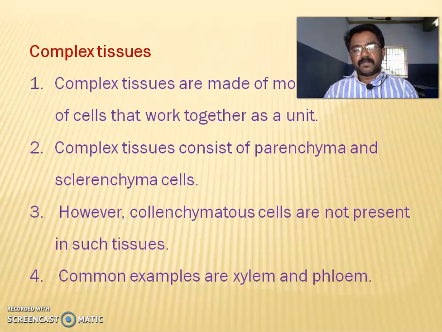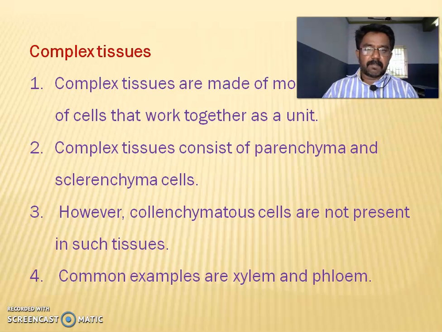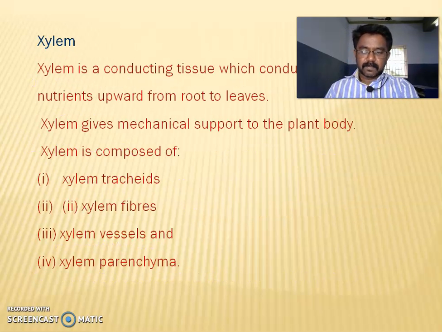Complex tissue. Complex tissues are made up of more than one type of cells that work together as a unit. Complex tissue consists of parenchyma and sclerenchyma cells. However, collenchymatous cells are not present in such tissue. Underline the third point. Common examples are xylem and phloem.